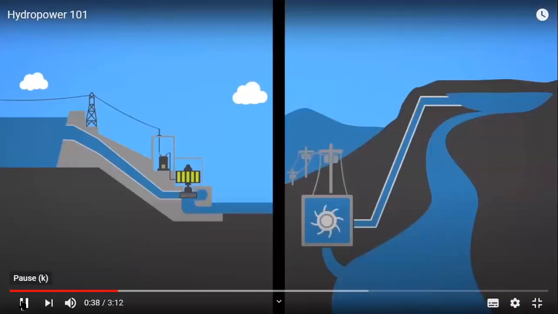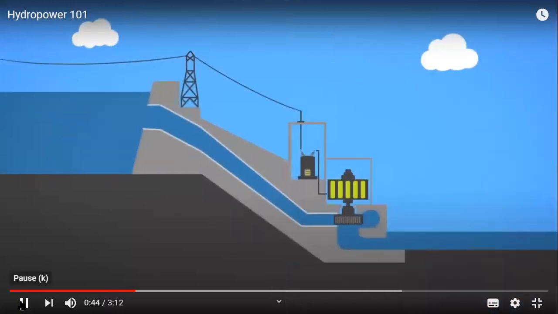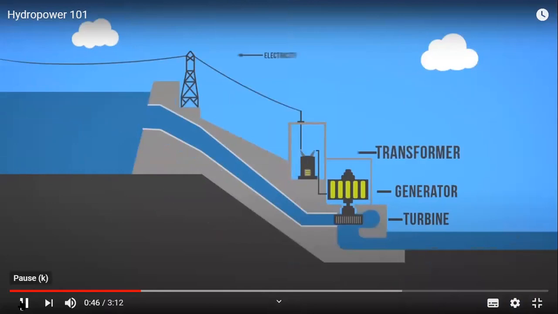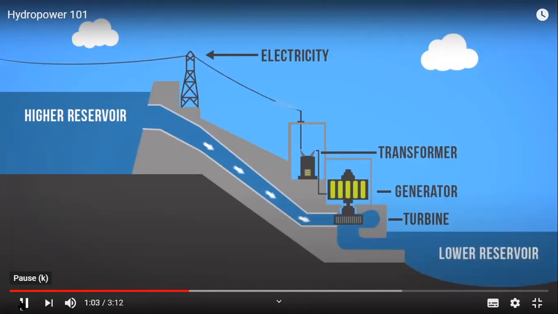There are two main types of hydroelectricity production: dams and run-of-river. Hydro dams utilize the potential energy from dammed water to produce electricity. A dam is a large barrier constructed to raise the level of water and control its flow. The elevation created by the dam creates gravitational force for turning the turbine when water is released. Some dams also contain an additional reservoir at their base where water is stored to be pumped to the higher reservoir for release when electricity is in demand.